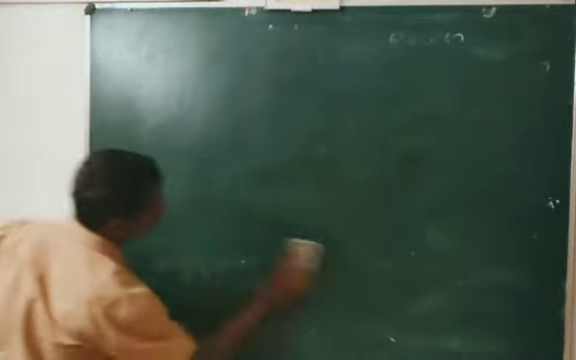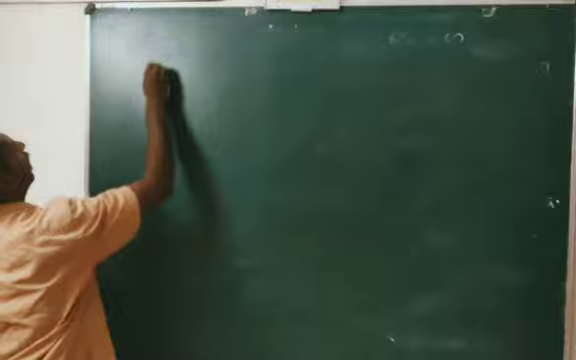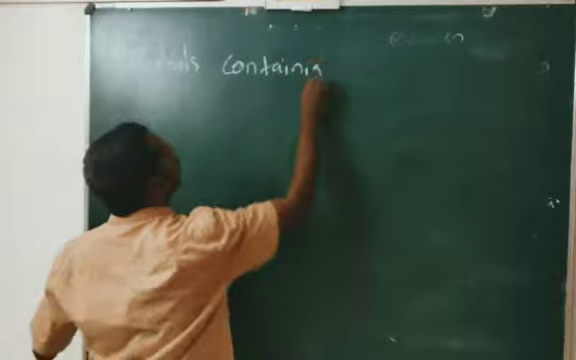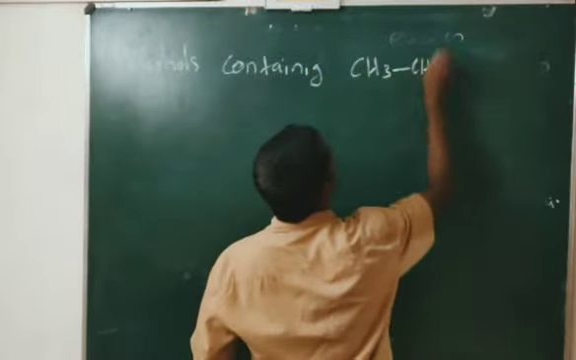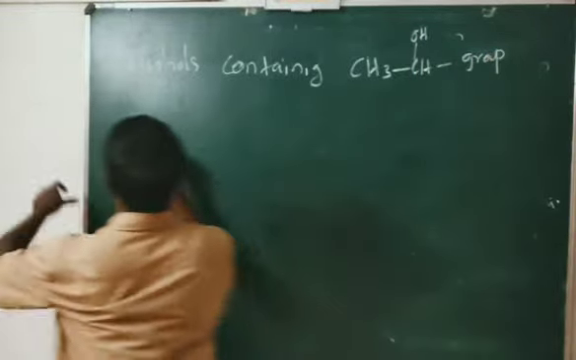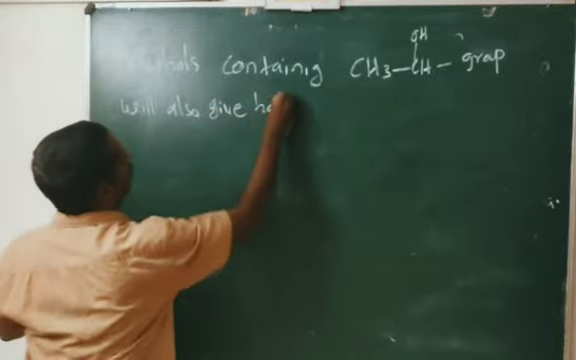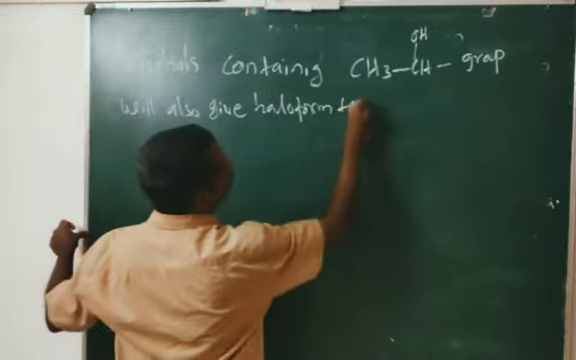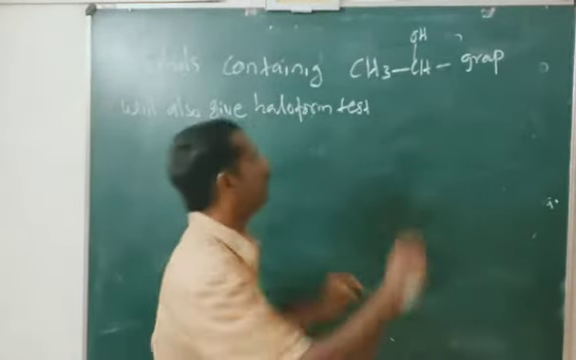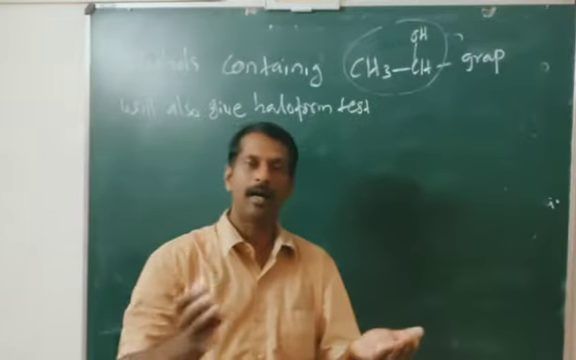Similarly, this is a continuation. If you take alcohols containing the CH3CHOH group, they will also give the haloform test. So, in addition to aldehydes or ketones containing CH3CO group, alcohols containing the CH3CHOH group will also give the haloform test.